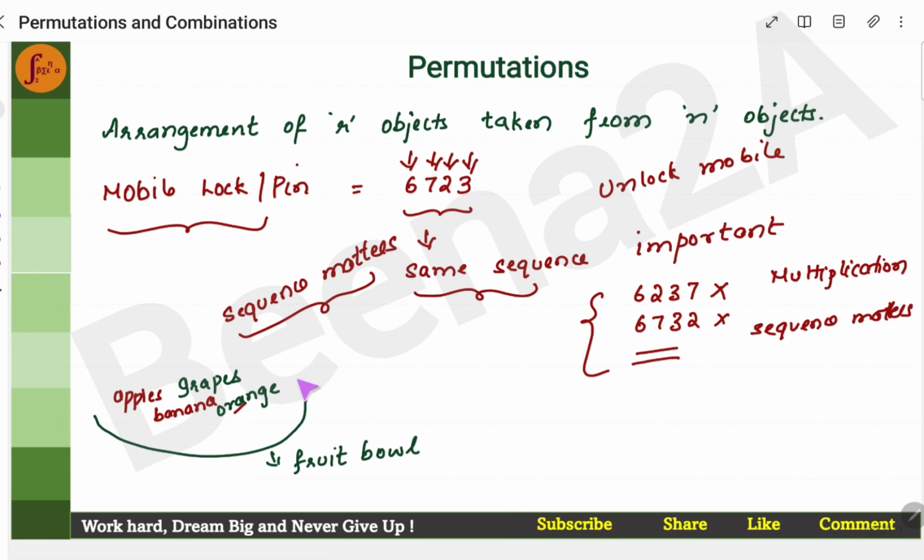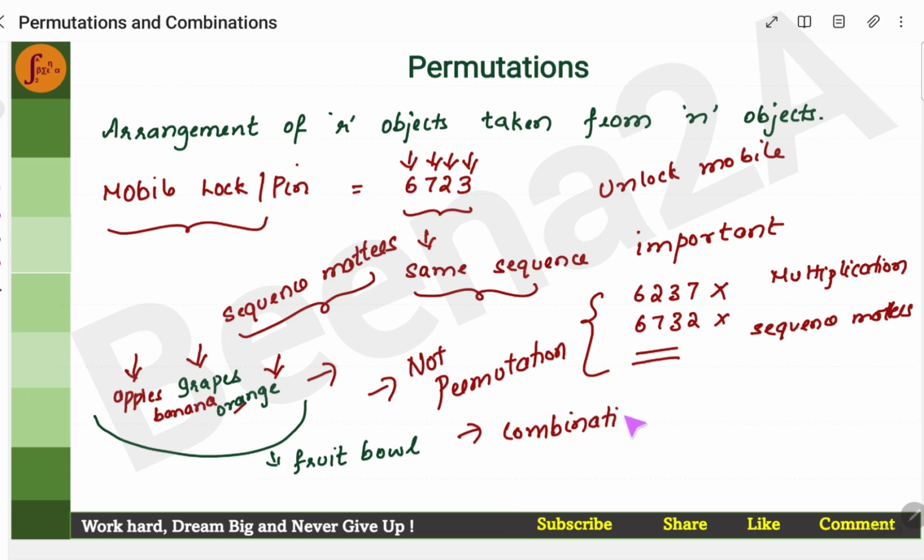For example, we'll take another example. Say you have a fruit bowl, with different types of fruits. Now, does it matter in which order or sequence you add the fruits? It does not matter. It does not matter whether you add apples first or grapes first or oranges first. The order does not matter. You can add these fruits in any order in a fruit bowl. So this is not permutation. This is combination.